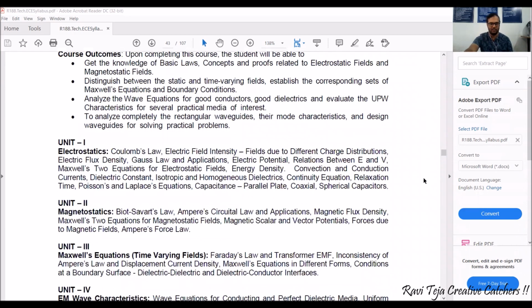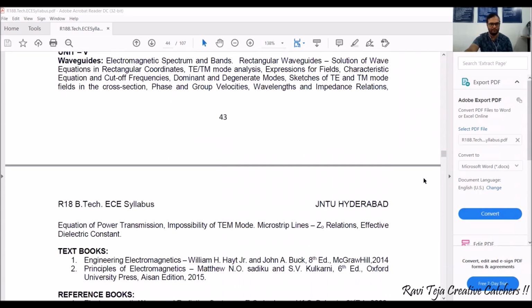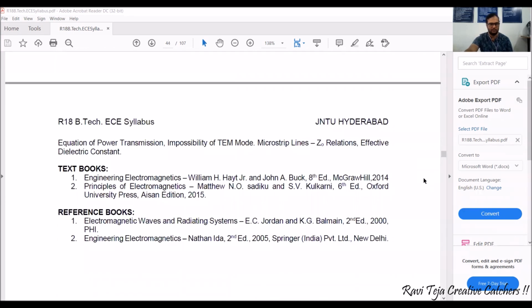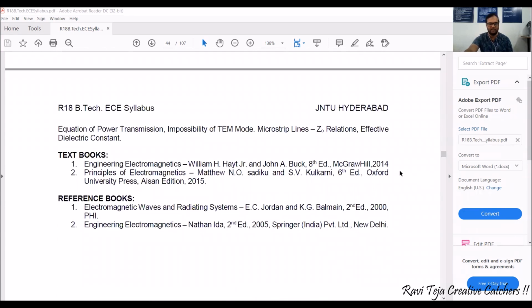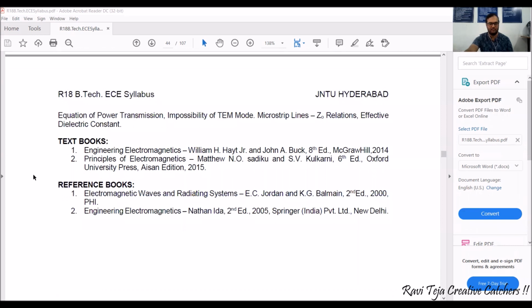Okay, and coming to the textbooks, these are a few textbooks and reference books suggested by JNTU Hyderabad, and we can also take the help of the second textbook, Principles of Electromagnetics, by authors like Matthew Sadiku and Kulkarni sirs.